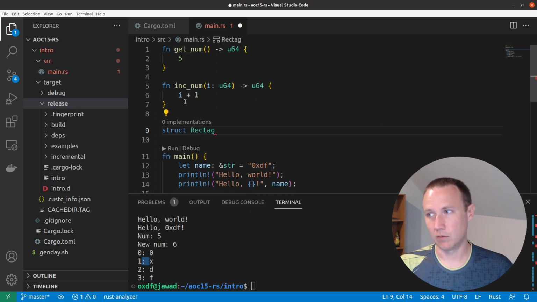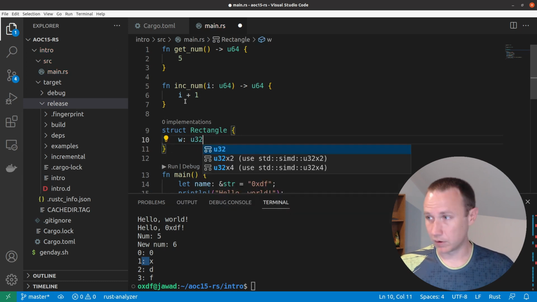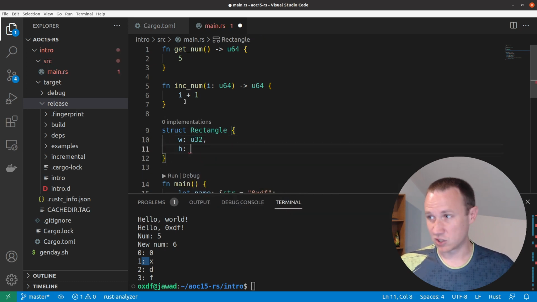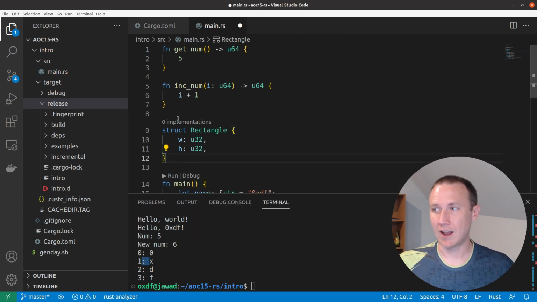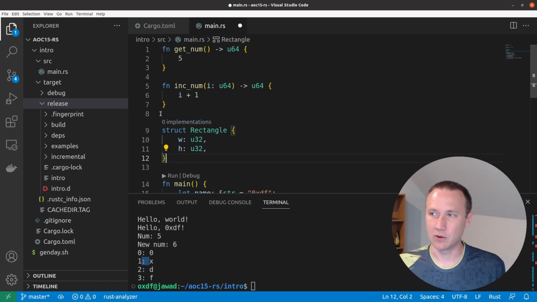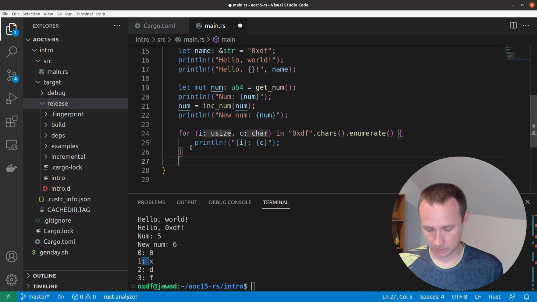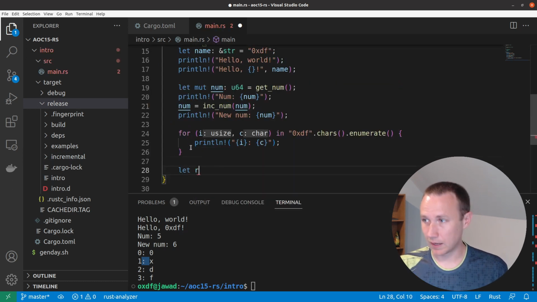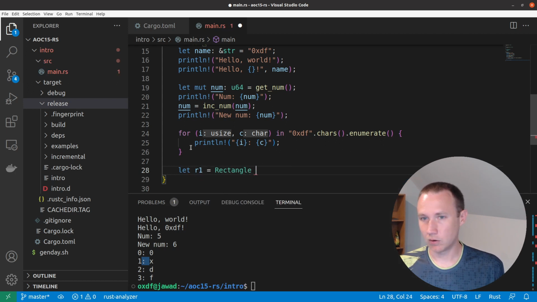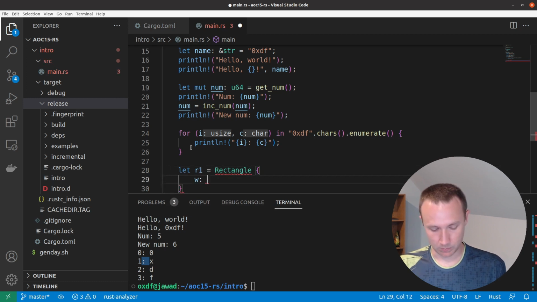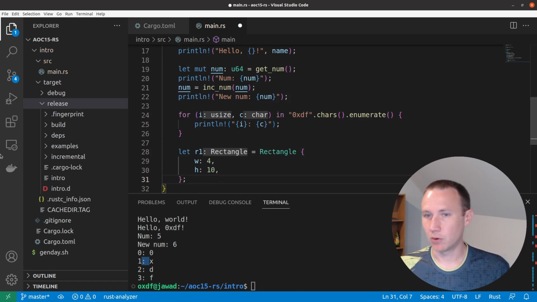Let's say we do like Rectangle, if I can spell. And let's say it's got a w that's a u32 and an h that's a u32. So this is kind of like a width and a height, right? That's what a rectangle has. And so we've defined a rectangle. And see, this is VS Code even telling us we've not used it any times, but we've defined it. So we'll come down here to our growing main section here, and we can do let r1 equals Rectangle. And then we're just going to come down here and do w, let's say 4, h 10. And we need to put a semicolon there at the end.